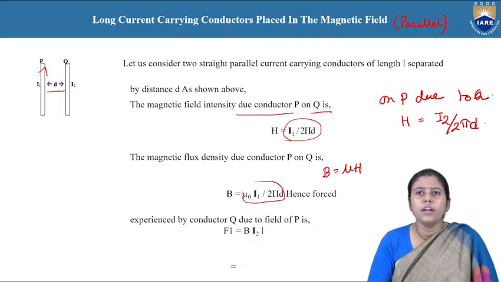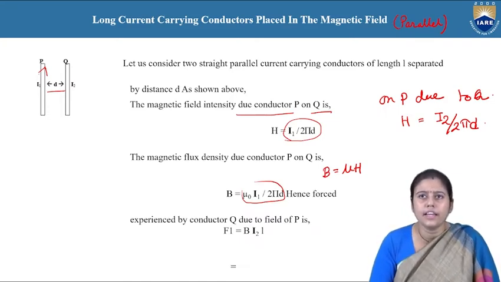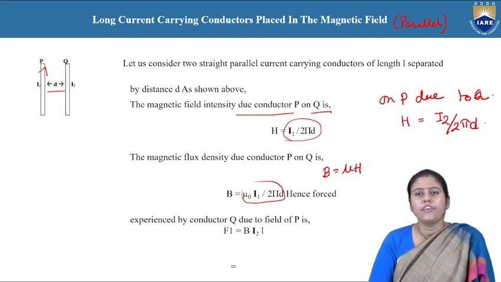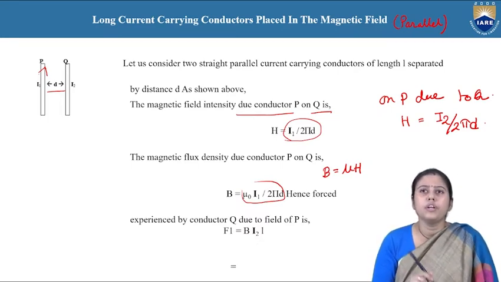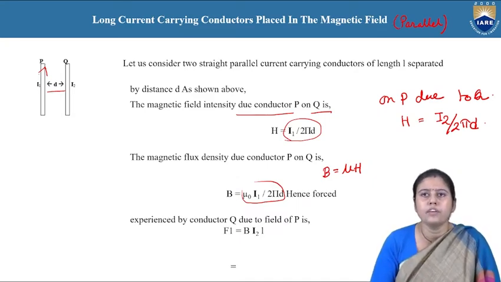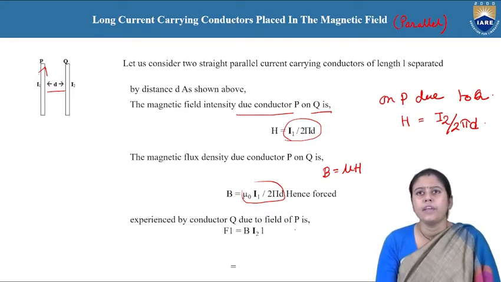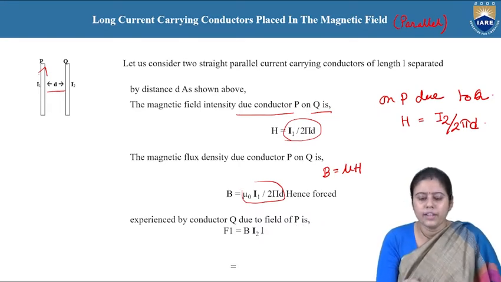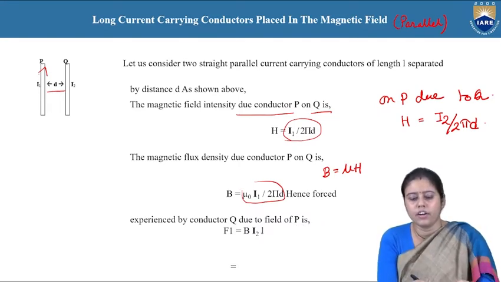Then what will be the force experienced by the conductor Q due to the field of P? For only one conductor, we already got F is equal to BIL sin theta. In the second, think only of the second conductor.